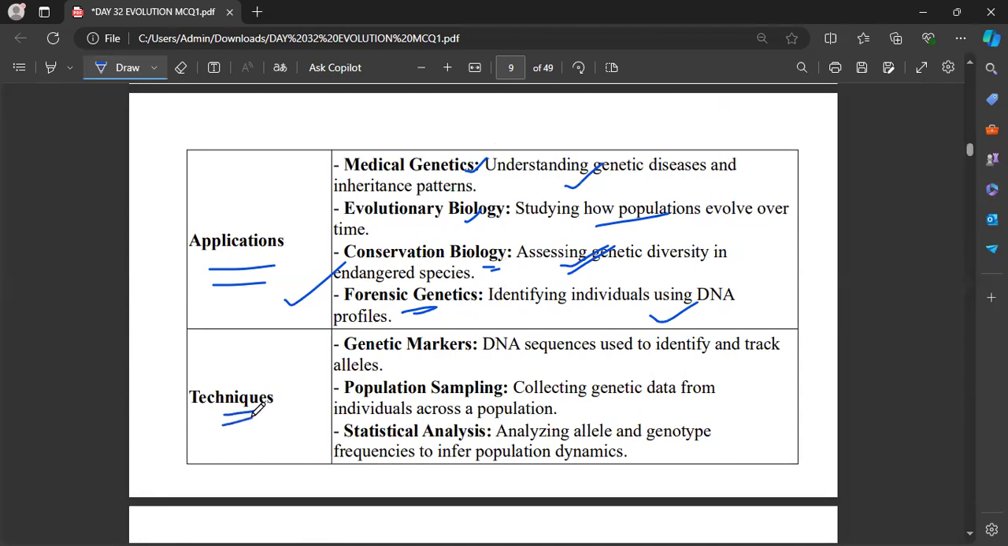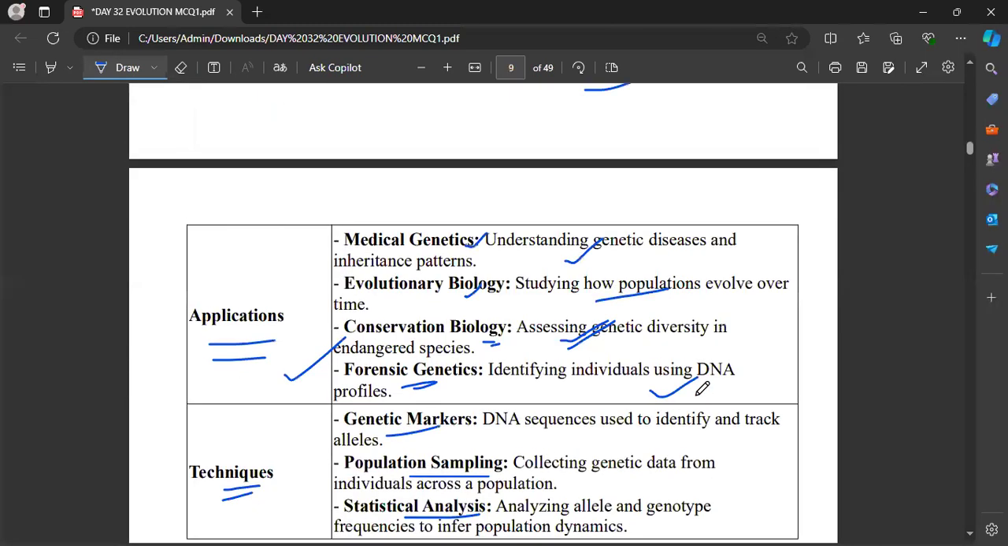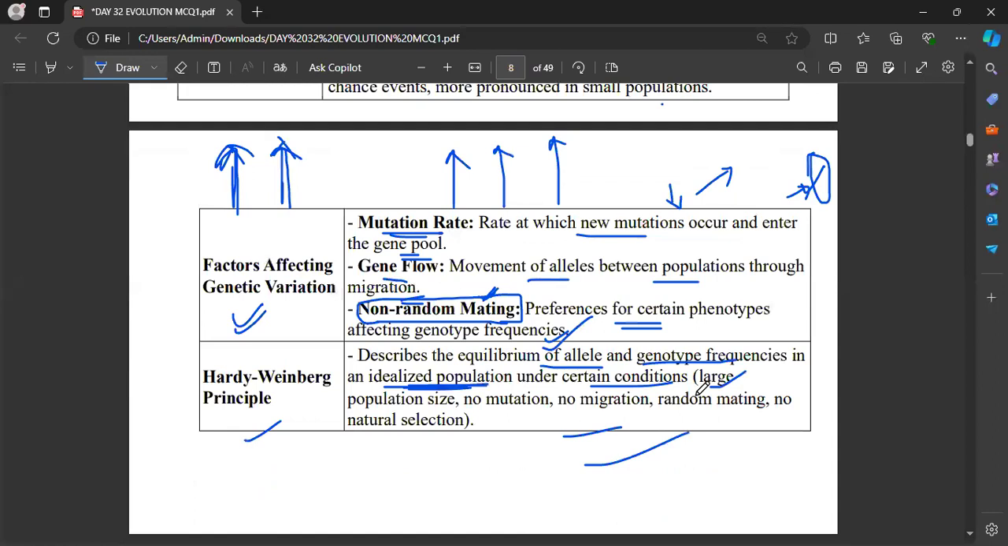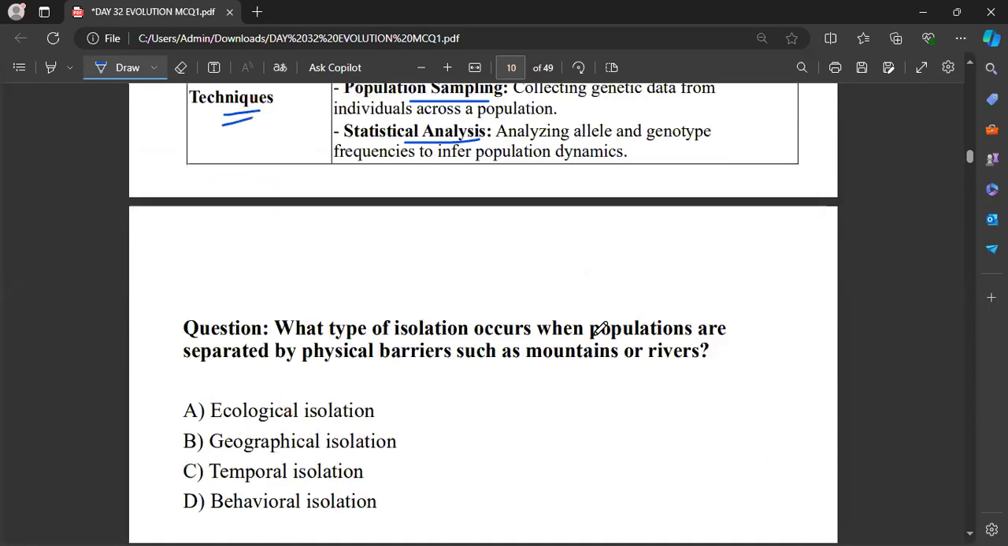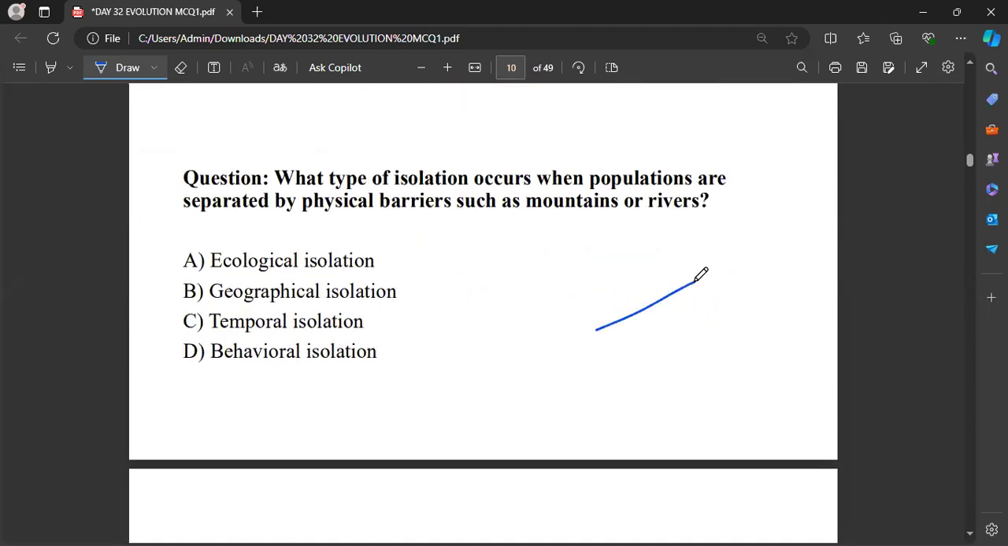And what are all the techniques used in this particular research? Genetic markers, population sampling, and statistical analysis. So these are all the things involved here. So that's all about speciation, isolation, natural selection, and Hardy-Weinberg equilibrium. The only thing left over from the Hardy-Weinberg equilibrium will be the sums. So we'll leave that and come back to the question.